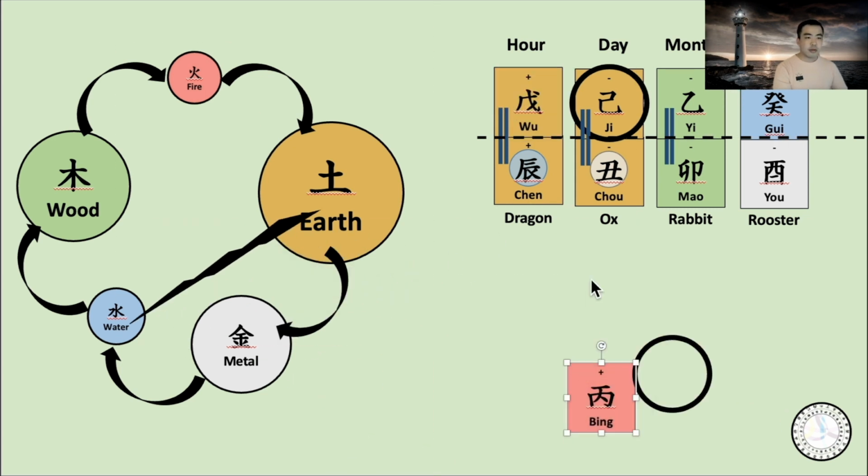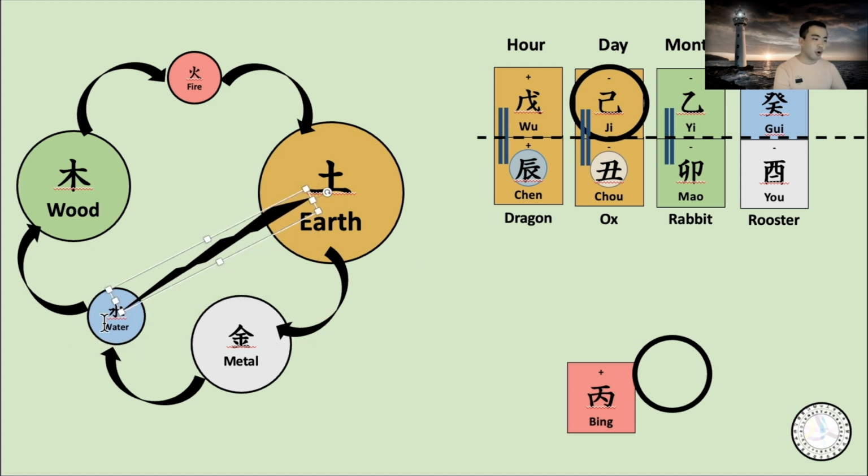Because earth is really big in this chart, this earth controls the water effectively, but not directly. Direct means just side by side. If water is here, it would be directly controlled by earth. Water is at least a little bit far from the earth, so the influence of earth is a little bit decreased, but still earth controls water a lot. And that's true. The biggest energy is called dominant energy that makes the chart imbalanced.